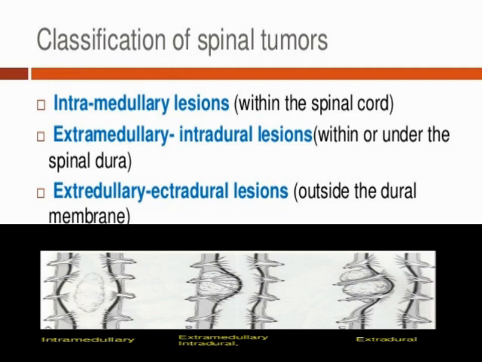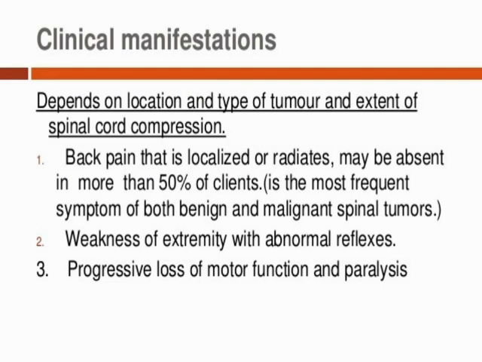If you are able to see the image, the first image is related to intramedullary tumor, the second image is related to extramedullary intradural tumor, and the last is the extradural kind of tumor. Okay, I hope you all understand the classification of spinal tumor. Now we will see the next thing: some clinical manifestations related to spinal tumor.